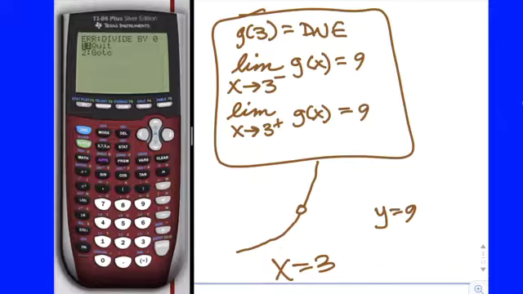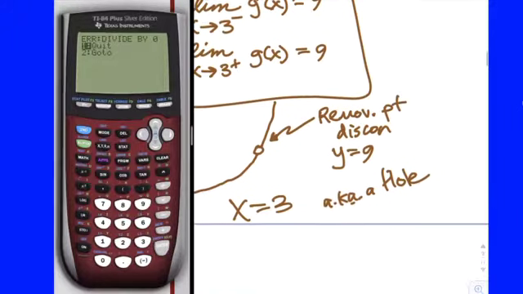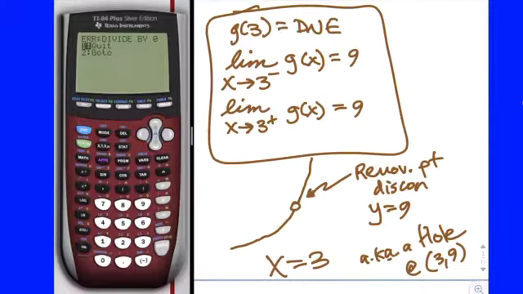That pretty much graphically summarizes what we just said above with math language. What type of discontinuity is that? That's a removable point discontinuity. Yeah, it's a removable point discontinuity. Also known as a what? A hole. Yeah. And you can call it a hole. So that function has a hole at what point? 3, 9. Yeah. The limit value from both sides that we snuck up on, it's not the y value of the function value, it's the y value of the hole. Okay? And so the limit still gives you a way to talk about the y values at a place, especially useful where the function value doesn't exist.